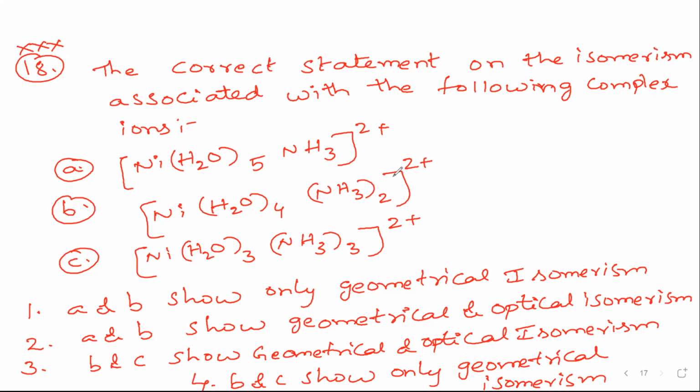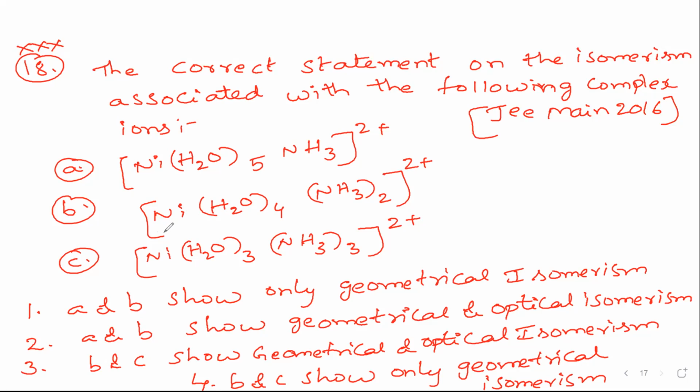This is a straight JEE Mains 2016 question. So I'll write here JEE Mains 2016, online exam. You can see the previous question paper and you will definitely find this question. The question is on the isomerism associated with the following complex ions: nickel penta-aqua amine, and nickel tetra-aqua diamine, like that they are given. They have given three complex compounds, and you need to identify which type of isomerism each will show. It's a very, very important question.